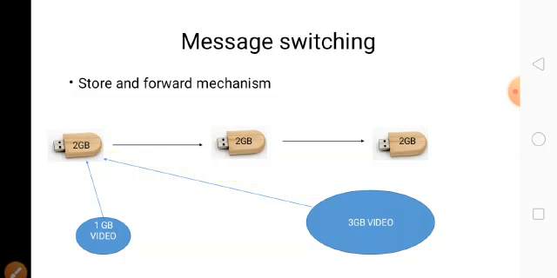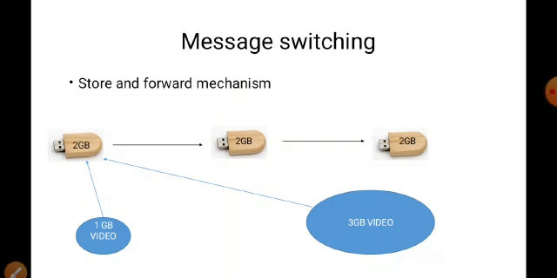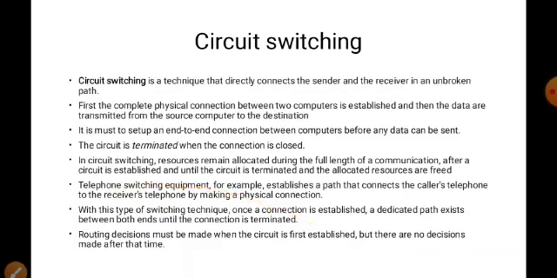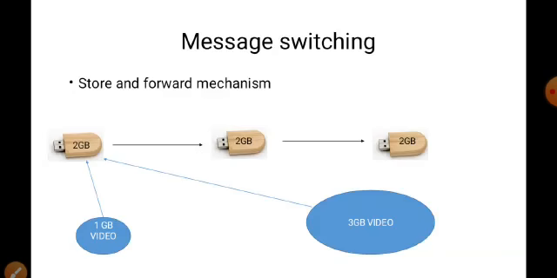Suppose this pen drive size is not 2 GB, it is 1 GB. Then a message of 1 GB or less can be stored in the first pen drive, then it will be forwarded to the second. But if the pen drive storage capacity is very small, it cannot be forwarded. So this is the disadvantage in message switching. We need higher storage capacity.